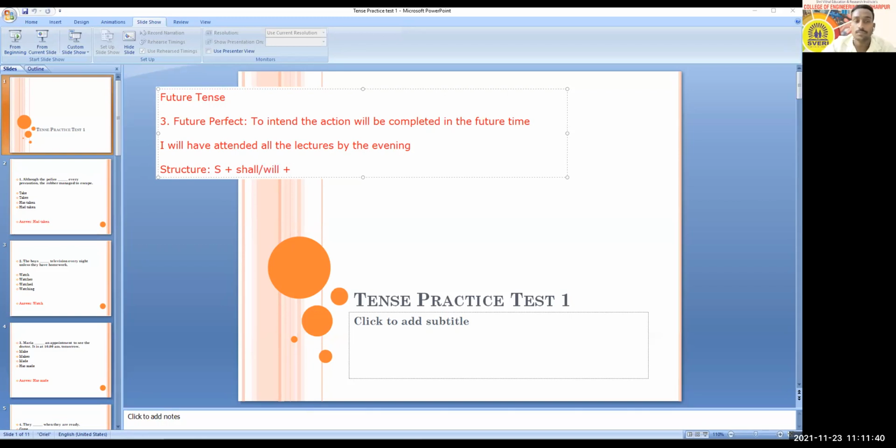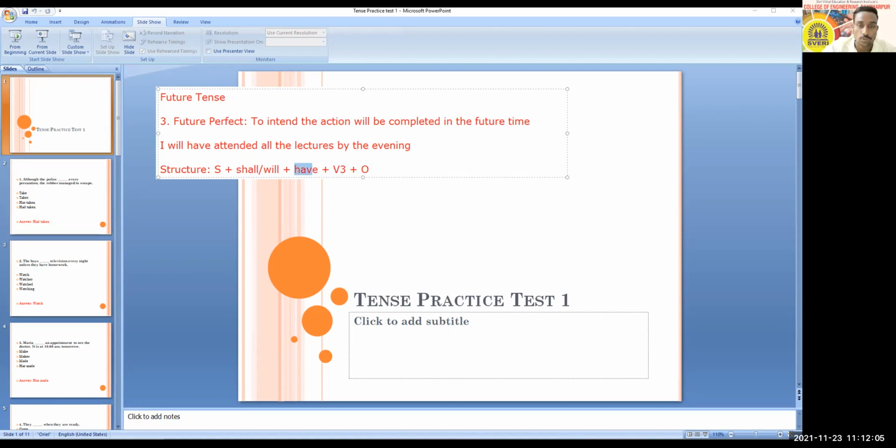After shall and will, you are going to use have. V3. Here, first of all, have, and after have, then you have V3. Okay. And then the remaining part of the sentence. So remember here, have is compulsory.